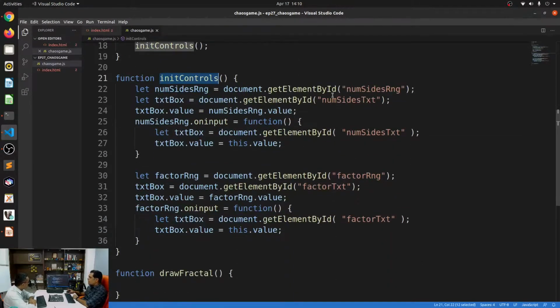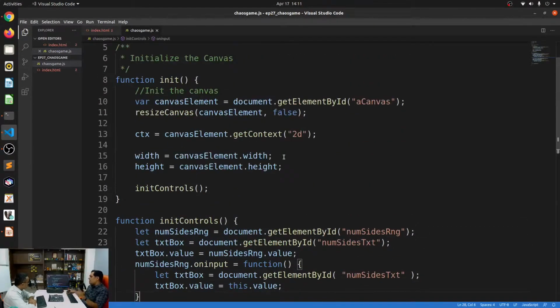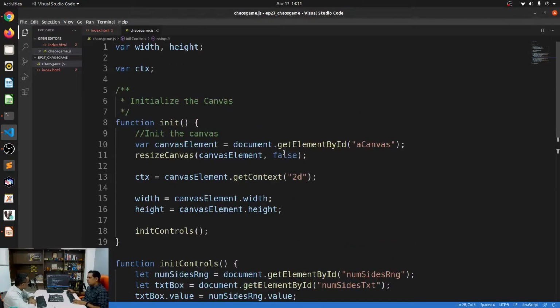All right. And in the init controls, I do this document by get element, and then I use the event on input, which basically takes the value and then sets the value to that accompanying text box. So that's how this is done. All right. Having said that, let's just go ahead and get started with our program.